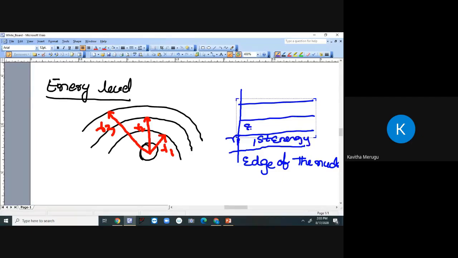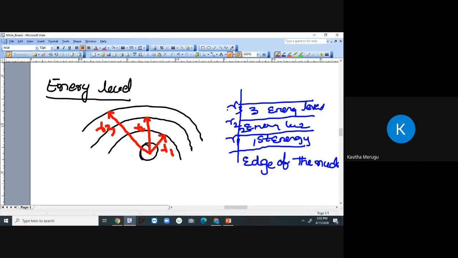This is the second energy level, which is located at the distance R2. This is the third energy level, which is located at the distance R3. So now you can estimate the nucleus and the orbits and the corresponding energy band diagrams.